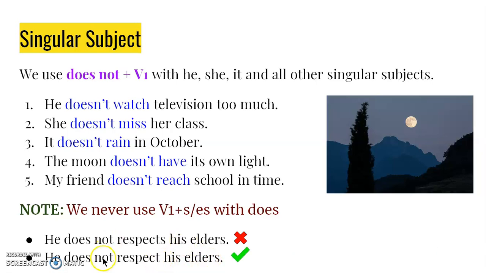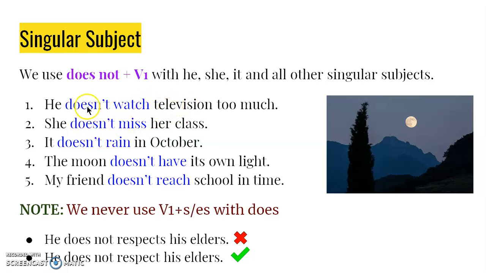So what is the rule here? When you use does, you cannot use s or es with the main verb. You have to use V1 only. When you use the helping verb does to make the sentence negative, you have to use only V1 without s or es. This is a very important point you have to remember. Suppose this is the sentence, he doesn't watch television. If I write he doesn't watches television, it will be an incorrect sentence.